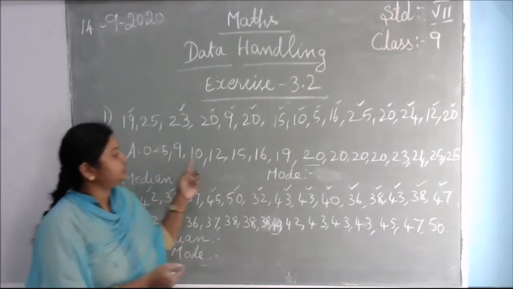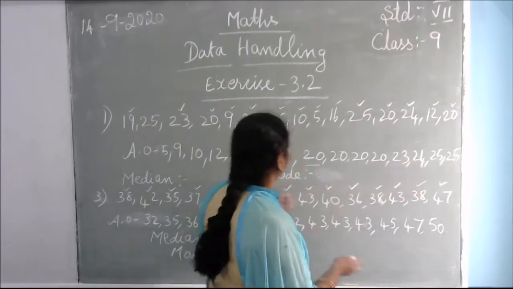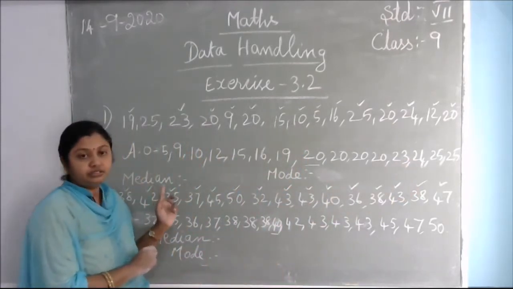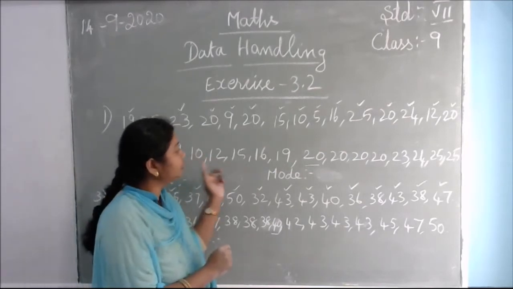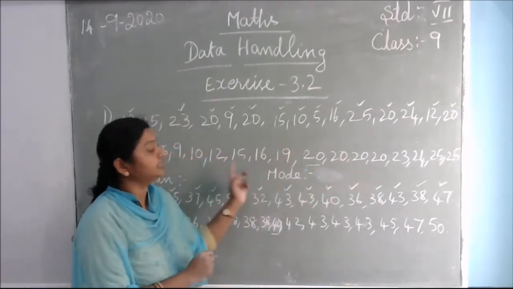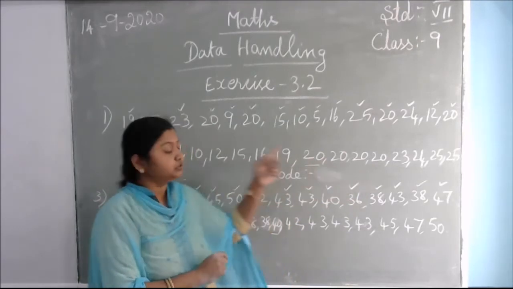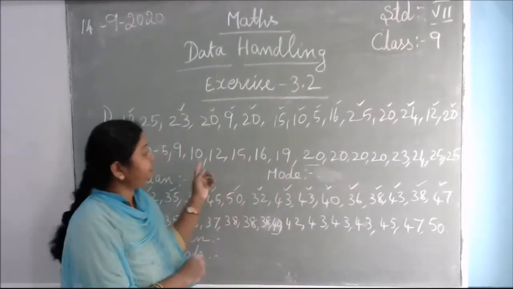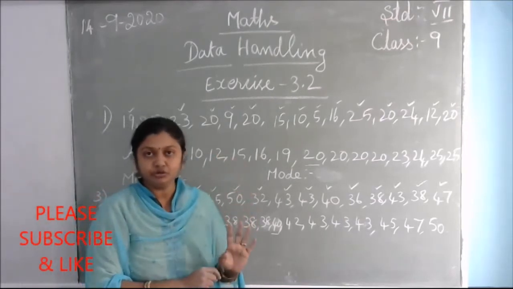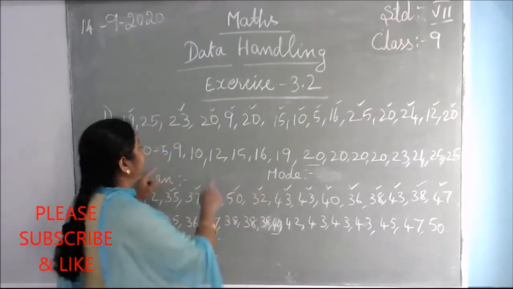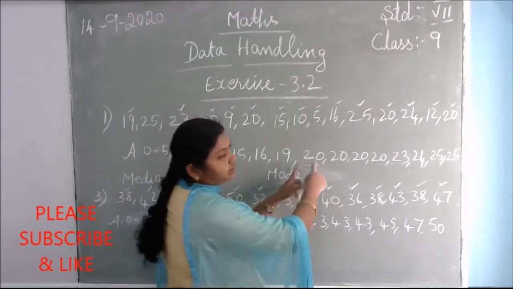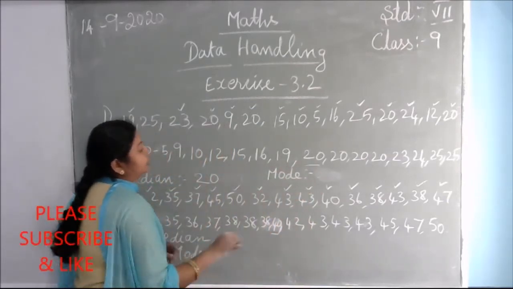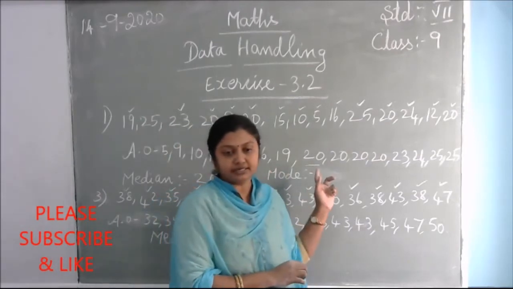So I arranged them here in ascending order. For the median, we need the middle of the given data. These are called data because this is a collection of numbers, isn't it? In this data, you have to check which one is the middle number. There are 15 children, so it will be easy to find the middle number. 20 is the middle number. So what is your median? 20. And what is the mode?